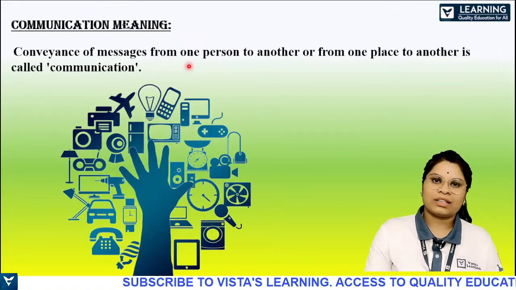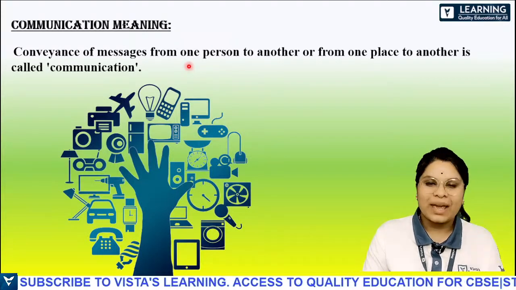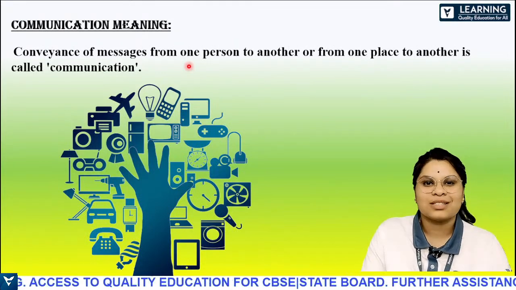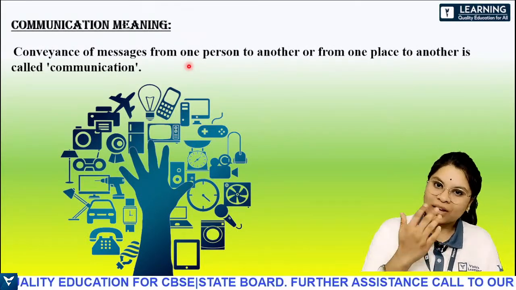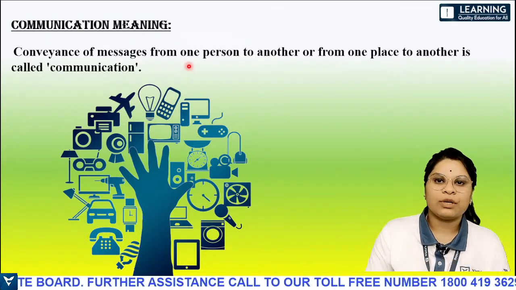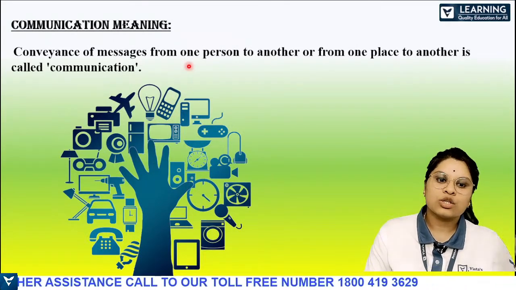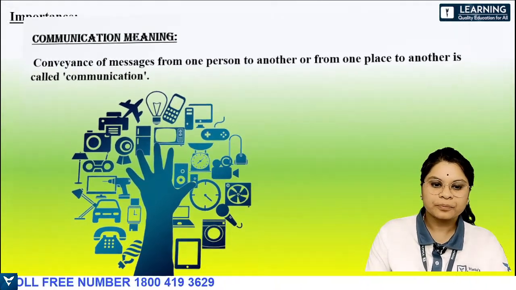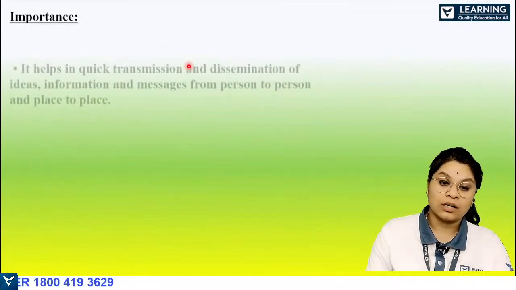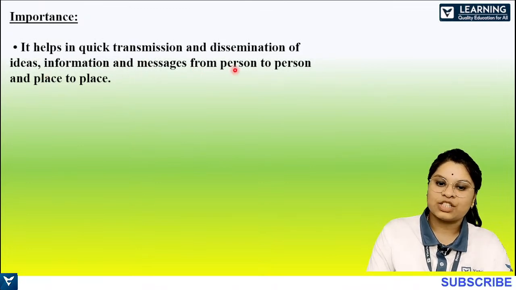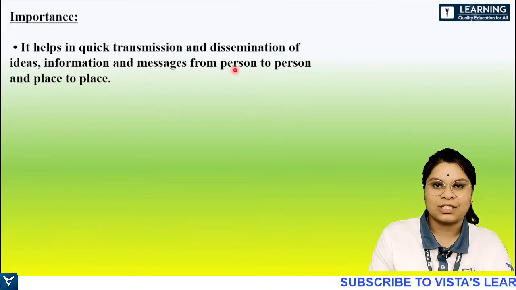Yes. So communication can be in so many ways. You can use electronic gadgets, you can use the post, write letters, or just talk personally, sitting next to a person. So it can be of various ways. Which are those? We'll study one by one. Understood? First, important: it helps in quick transmission and dissemination of ideas, information and messages from person to person and place to place. This is what I told you.